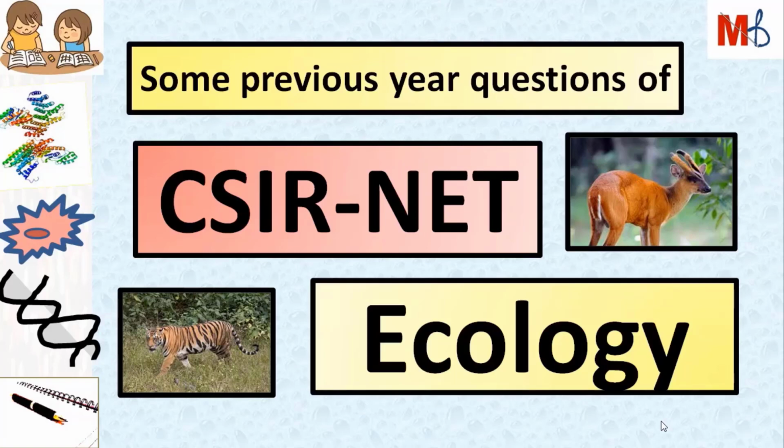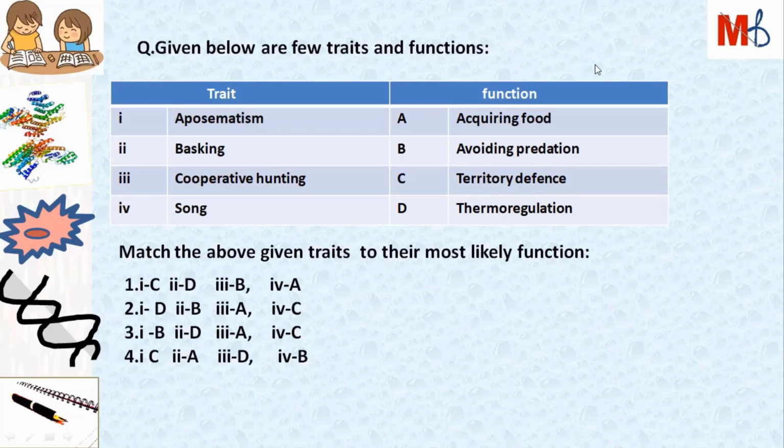Here in this video, we will solve some previous year questions of ecology which were asked in CSIR NET. So let's start with this first question. Given below are few traits and functions. Here we can see we have two columns. The first column has trait and the second column has function. And here we have to match the above given trait to their most likely function.